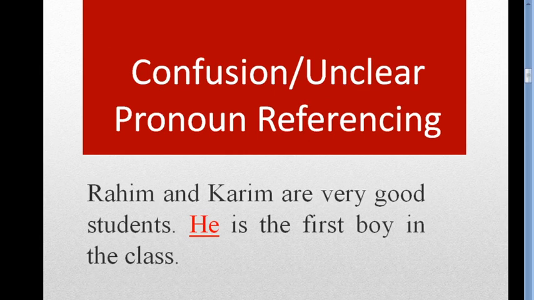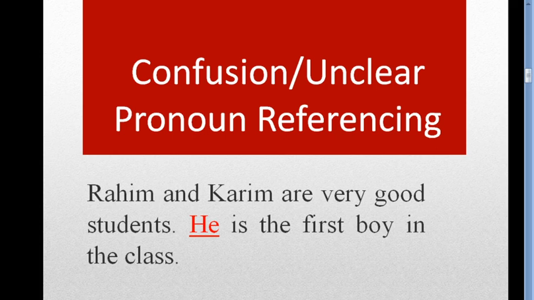Next one. The next one is confusion or unclear pronoun referencing. You know what confusion is? Look at the example. Rohim and Korim are very good students. He is the first boy in the class. Dear students, notice it very carefully. There is a point to be noted: I have used two nouns here, Rohim and Korim. There are two nouns.